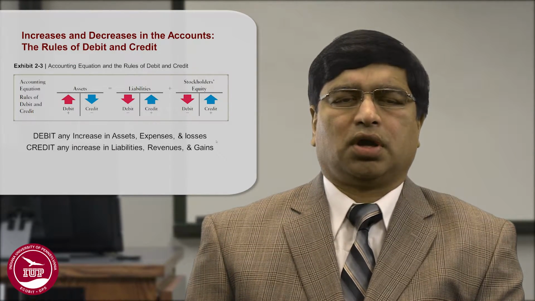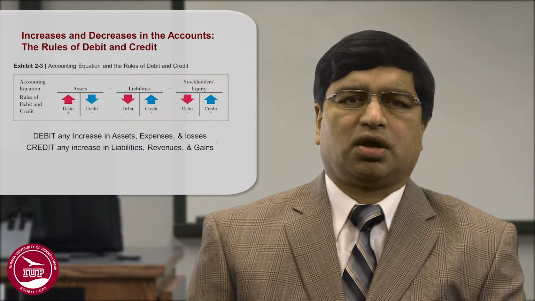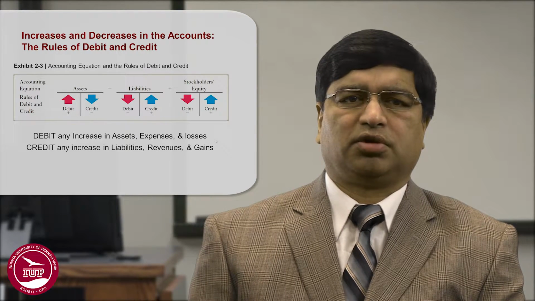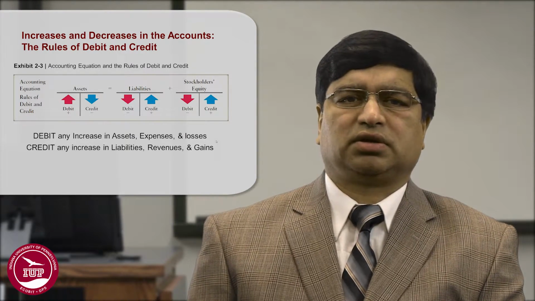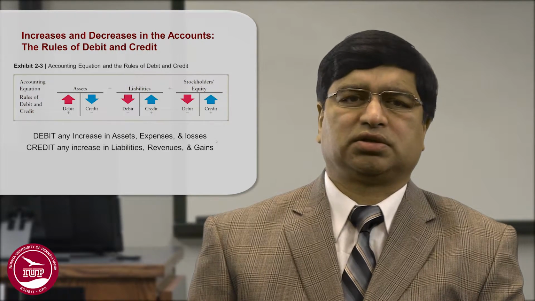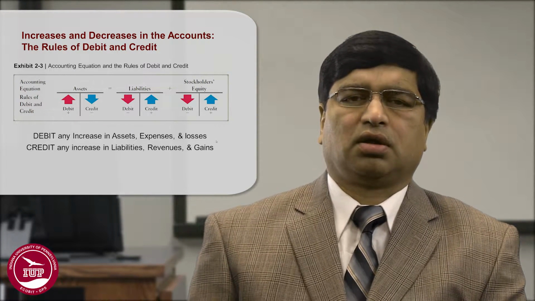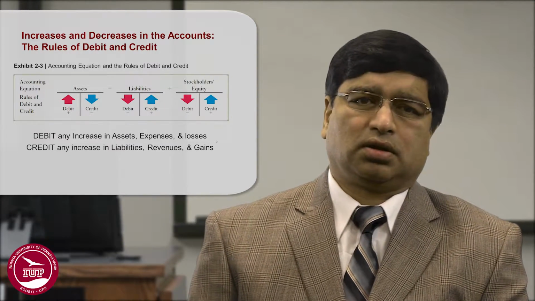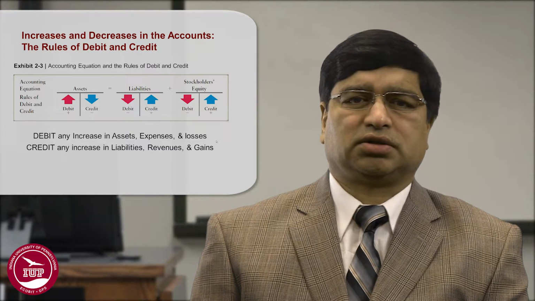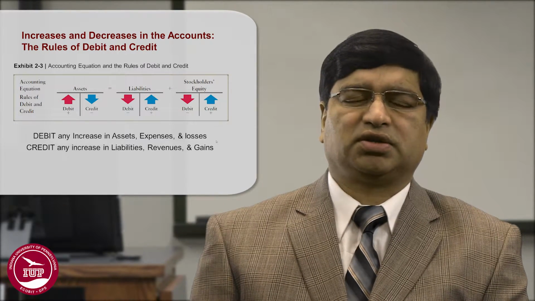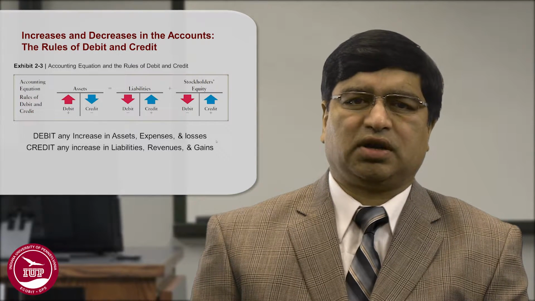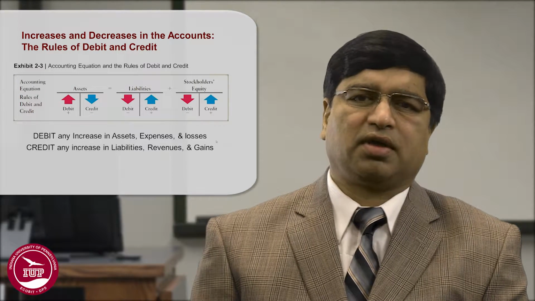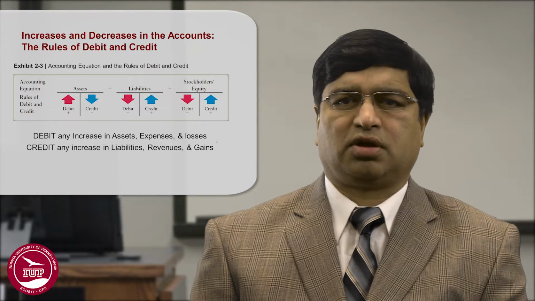Now, as a general rule, any increase in assets, expenses, and losses will be debited. Any increase in liabilities, revenues, and gains will be credited. Once again, it is so important that you understand this part. If the transaction impacts the assets and it increases, it will be debited. Similarly, expenses when increased are debited. Similarly, losses when increased are debited on the left-hand side.